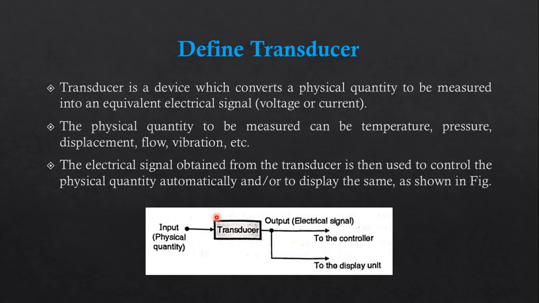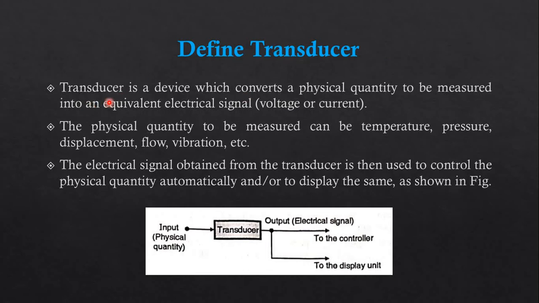Now the definition of a transducer: a transducer is a device which converts a physical quantity to be measured into an equivalent electrical signal, that is, voltage or current. So what is the meaning of transducer? A transducer is nothing but energy conversion.